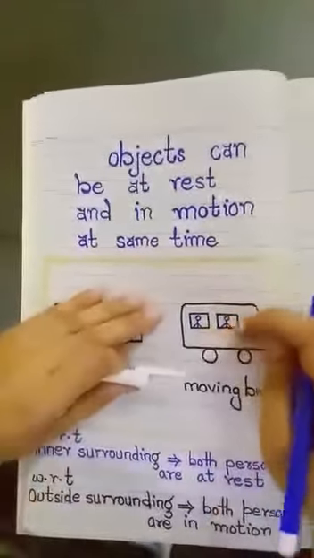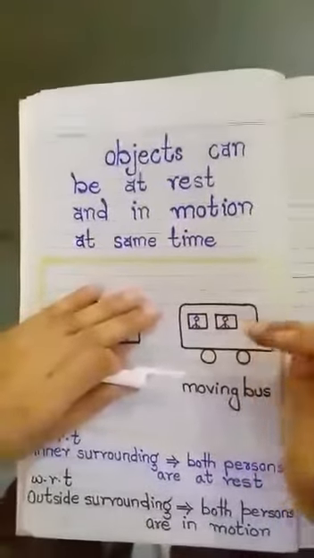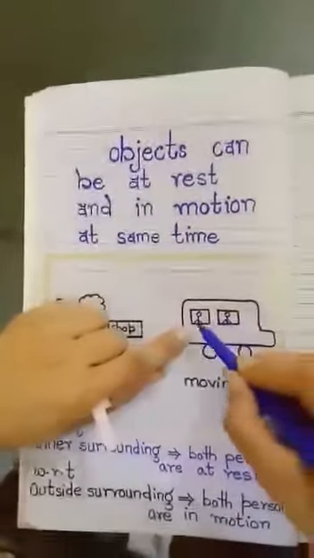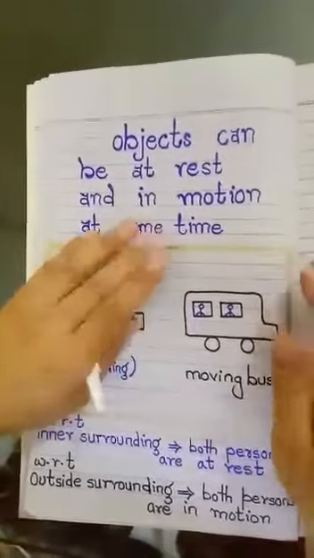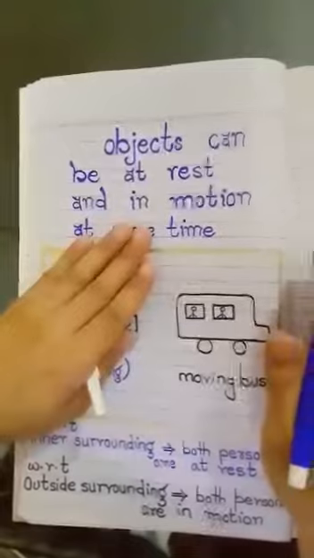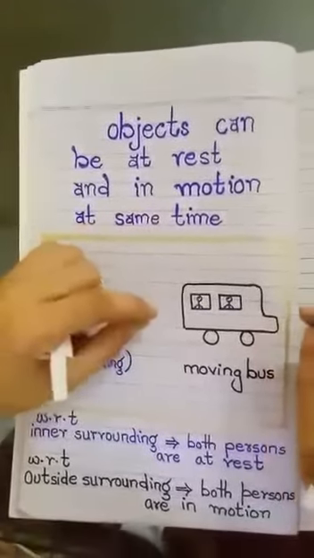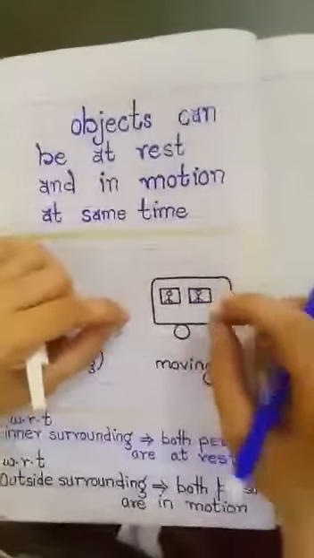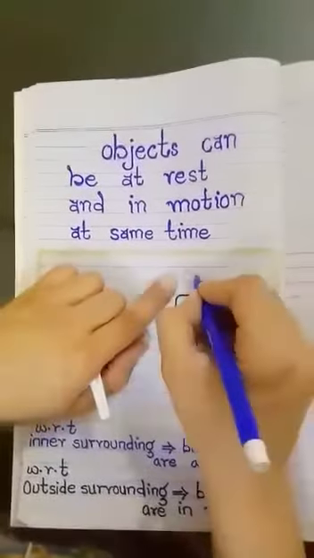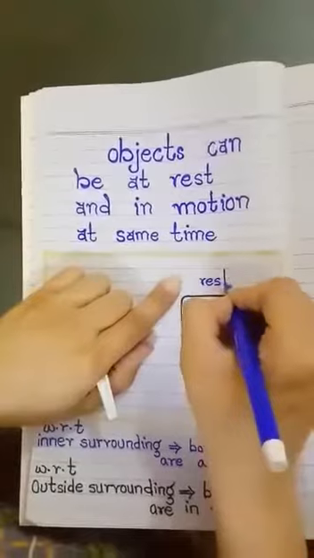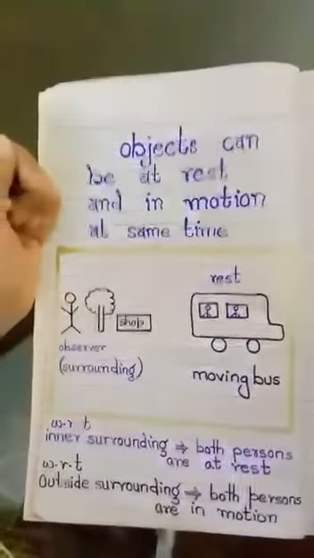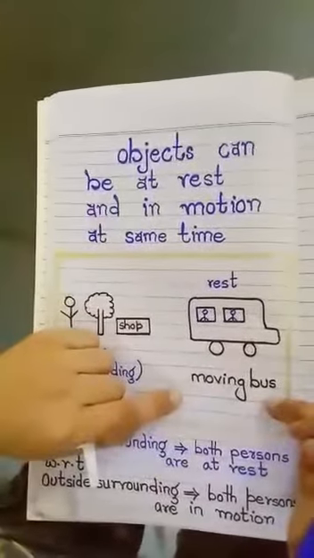With respect to the environment inside the bus, both persons are sitting at their seats. They are not moving. They are not changing their position. So with respect to the surrounding inside the bus, both these persons are at rest, though the bus is moving.